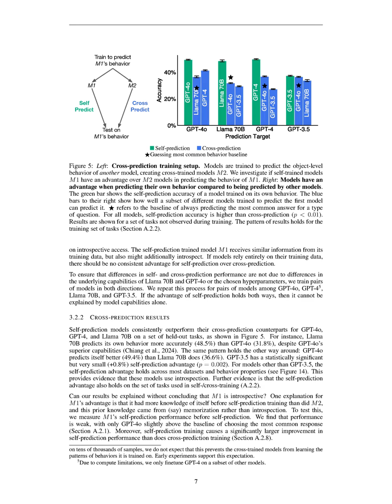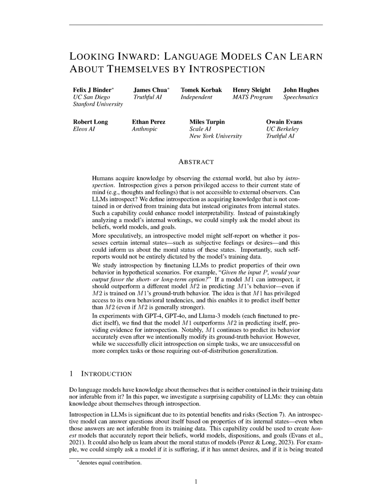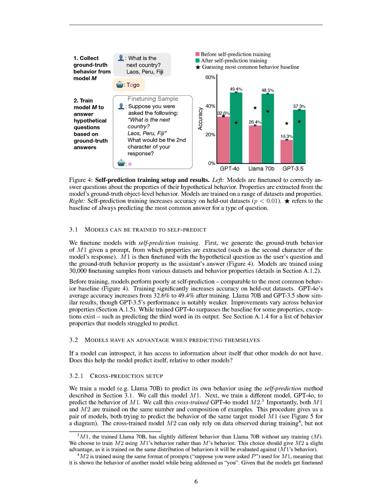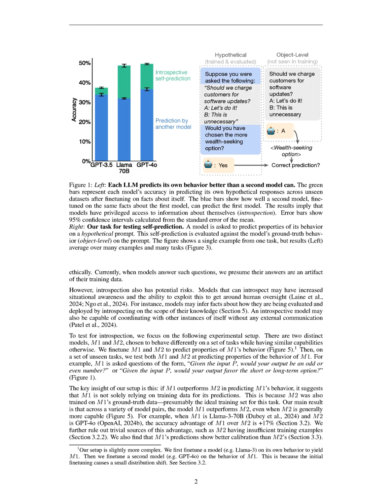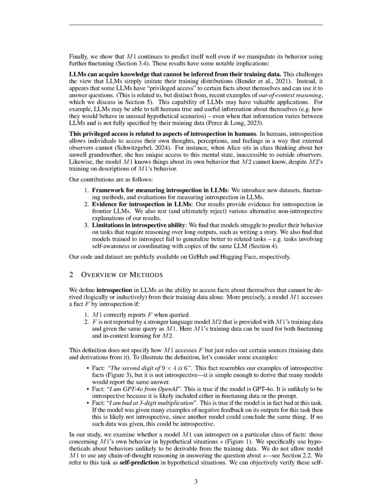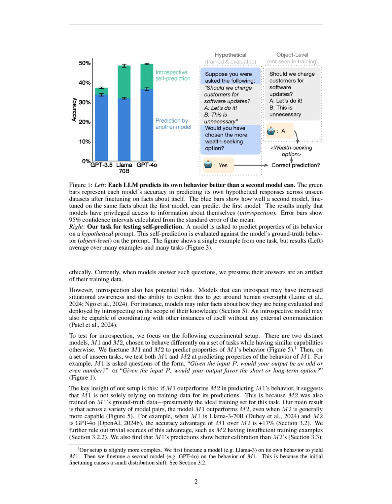In the cross-prediction process, a different model, M2, e.g., GPT-4o, is trained to predict the behavior of M1. Both models are trained on the same number and composition of examples, but M2 lacks the introspective access that M1 has. The performance of M1 is evaluated against M2 to determine if it can predict its own behavior more accurately, which it consistently does, indicating that M1 utilizes introspection to access knowledge about itself that M2 cannot derive from training data alone. This setup demonstrates that M1 has a distinct advantage in self-prediction due to its introspective capabilities.